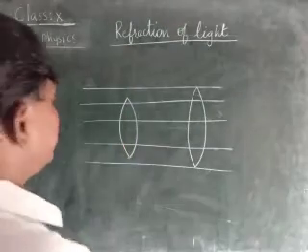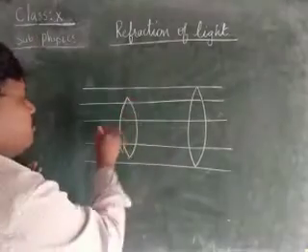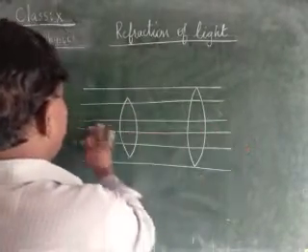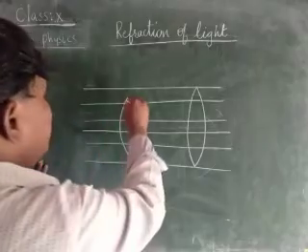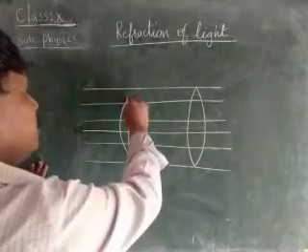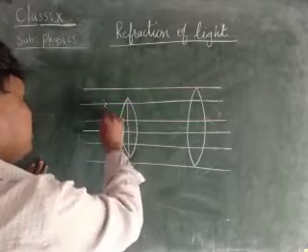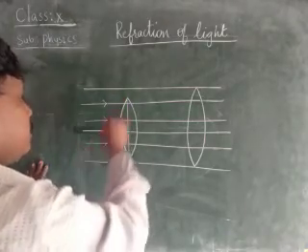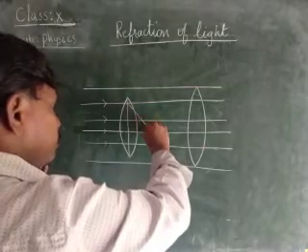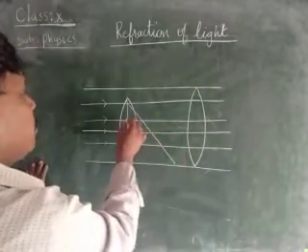Therefore, to explain with a neat ray diagram, what we should do is this. Whenever light rays are passing parallel, they pass through the focal point.